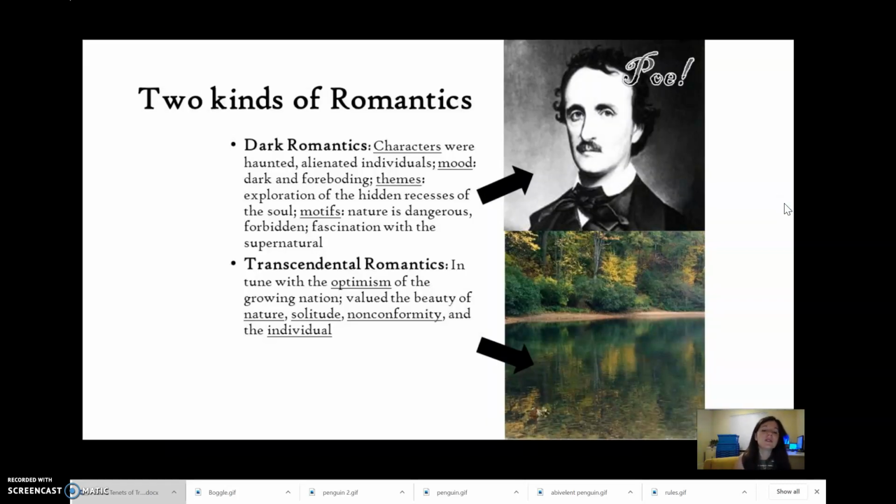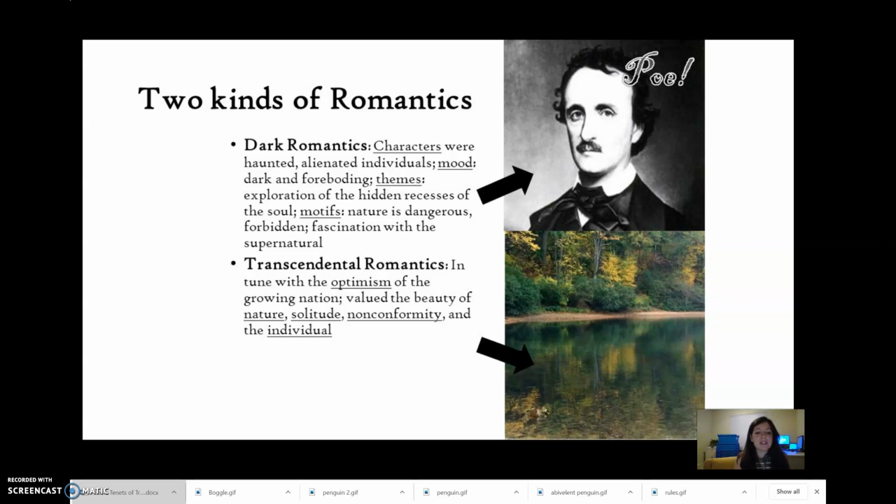So there are two types of romantics. The dark romantics are the Gothic writers, and then the transcendental romantics. With Gothic writers, their characters were haunted, alienated individuals. The writing was moody, dark and foreboding. Themes included exploration of the hidden recesses of the soul. Motifs included nature is dangerous, it's out to get you. It includes themes of forebodingness and fascination with the supernatural.